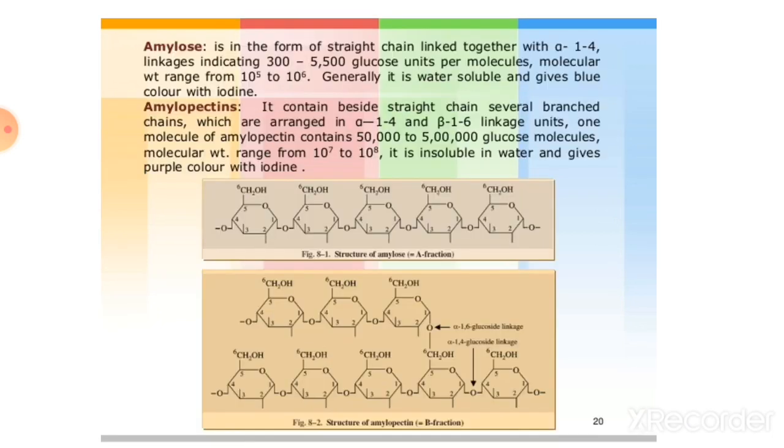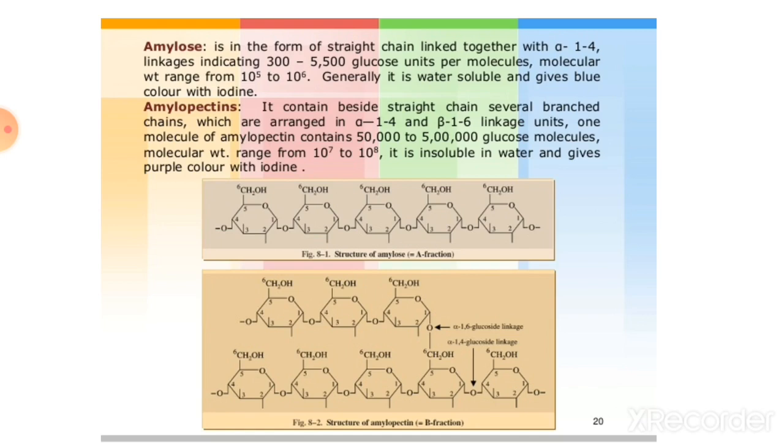Amylose is a straight chain linked together with alpha 1,4 linkage. It contains 300 to 5,500 glucose units per molecule. Molecular weight ranges from 10 raised to power 5 to 10 raised to power 6. Generally, it is water soluble and gives blue color with iodine.